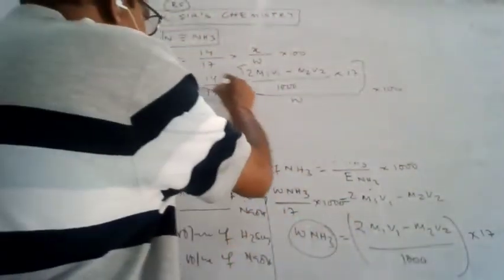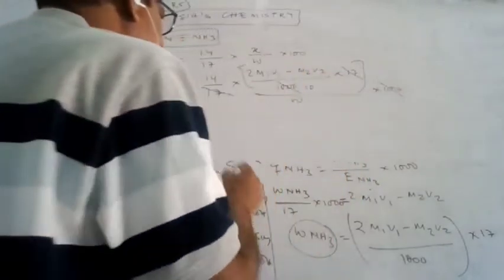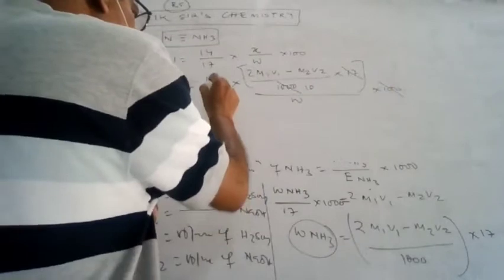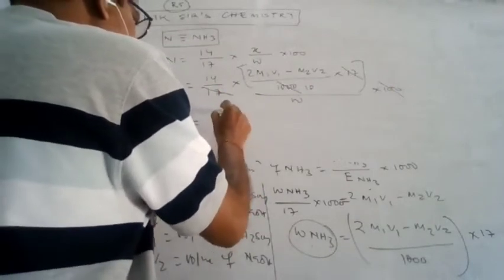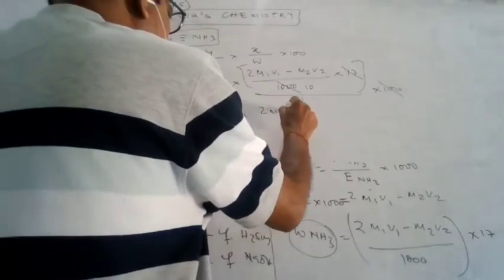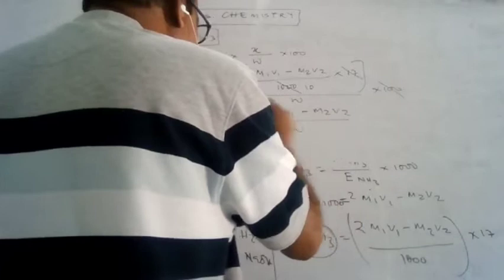By using this formula, the 17 will be cancelled, the 1000 and 100 will be cancelled, only 10 will remain. So 14 by 10 is equal to 1.4. So it is 1.4 into 2 M1 V1 minus M2 V2 by W.